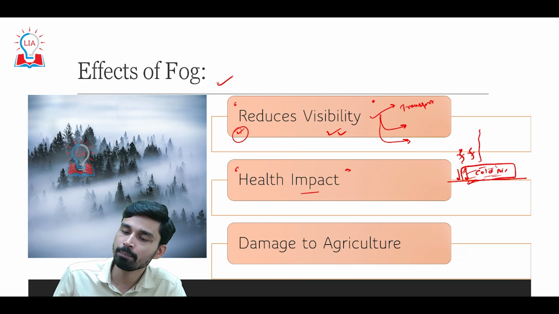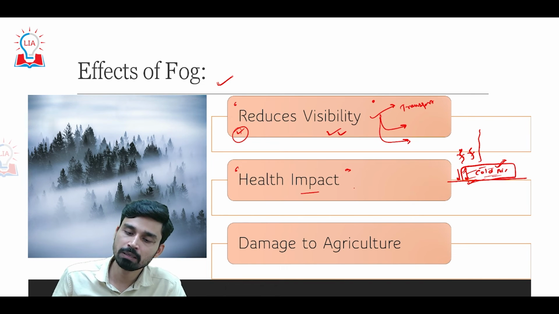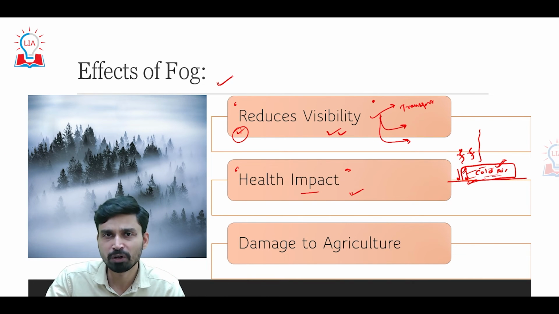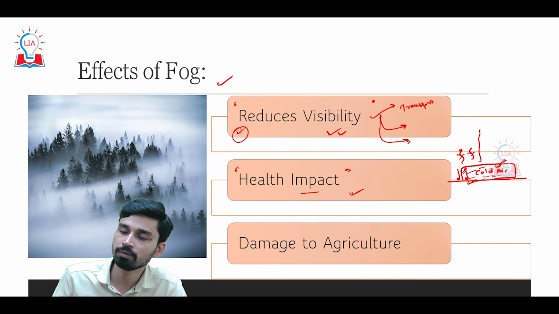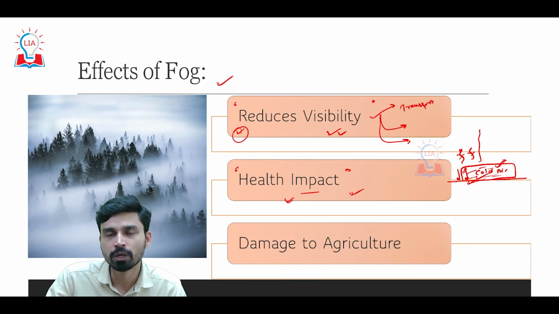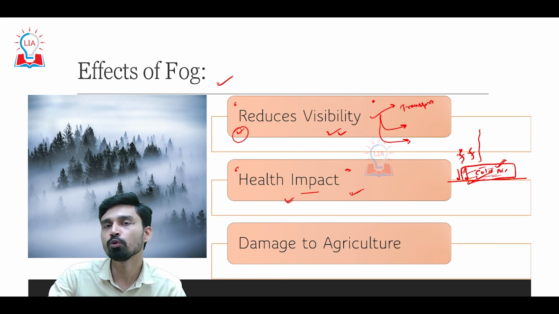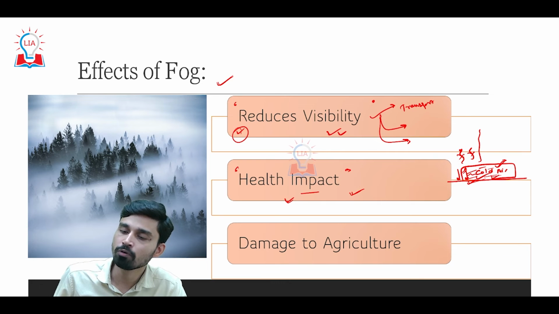And thus, gradually, the amount of pollutant in the atmosphere closer to the ground surface starts to increase and build up, and especially the people who are suffering from some sort of respiratory or pulmonary disease become severe victims of this increase in pollutant level, and thus there is a bad impact on their health. This also adversely impacts children more, because children are shorter in height, and their nose remains much closer to the ground surface, and the maximum amount of pollutant is present near the ground surface in the times of fog formation.